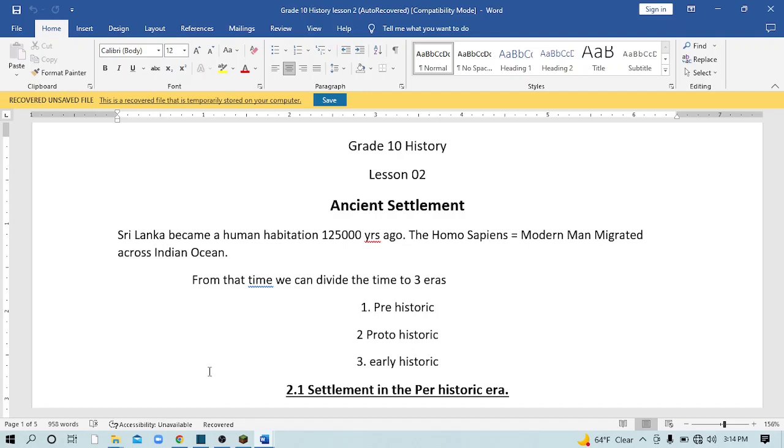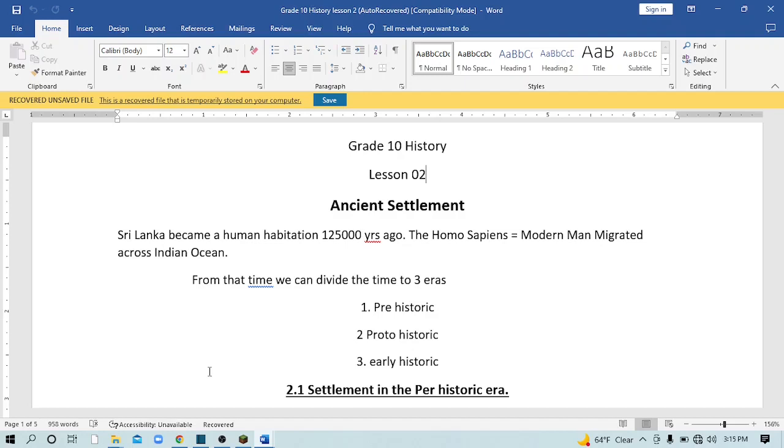First of all, I have to tell you a secret. That is, history is like a story. Don't think too much about how difficult history is to study or how hard it is to keep in mind. In the second lesson, we are talking about our grandparents, how they lived, what they ate, how they fulfilled their basic needs. So actually history is a nice story, easy to study, easy to understand. If you can understand easily, you can write the answers very easily.